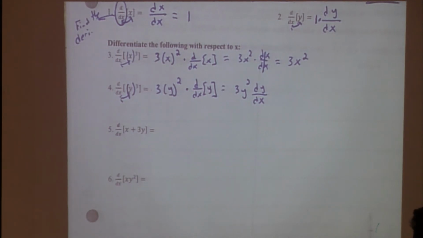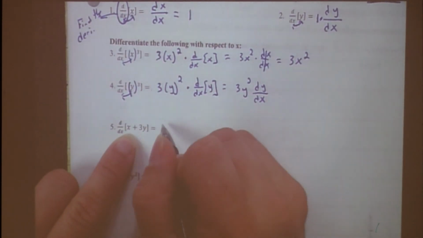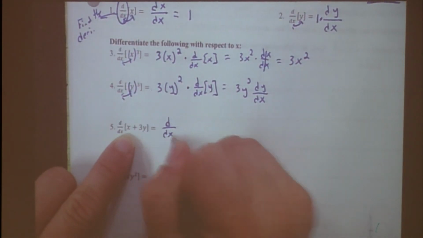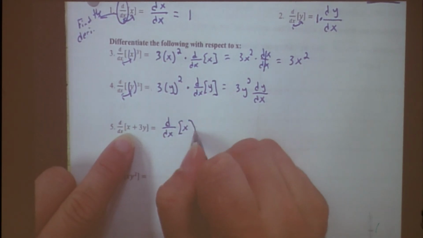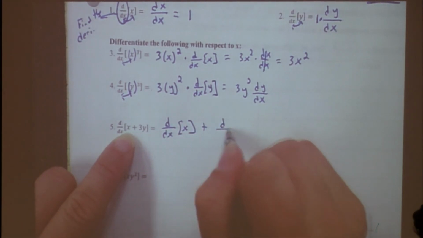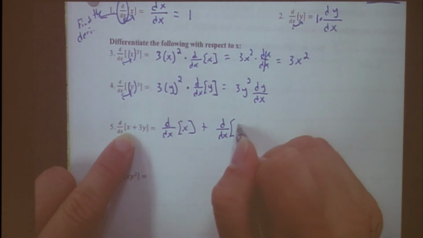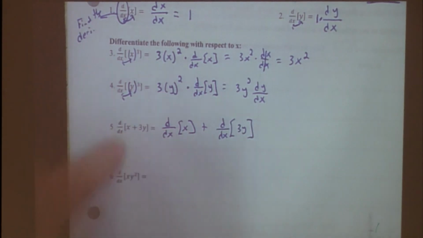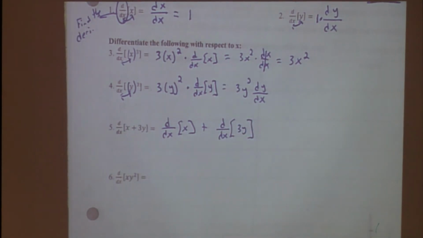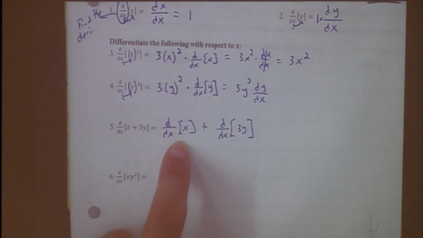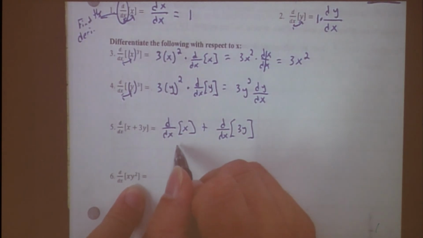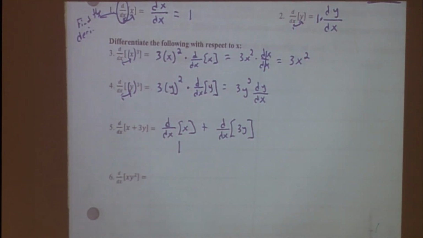This one has something with x's and y's. So we have to get the derivative of each one individually, because it's addition, right? So we want the derivative with respect to x of x, plus the derivative with respect to x of 3y. So what would the derivative of this guy end up being? 1, right? Because it would be dx dx.